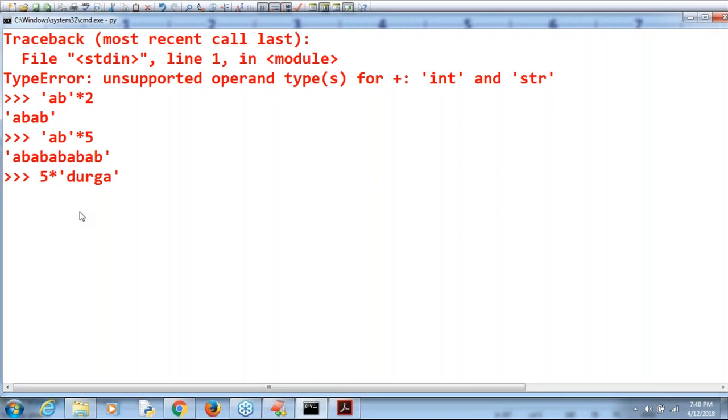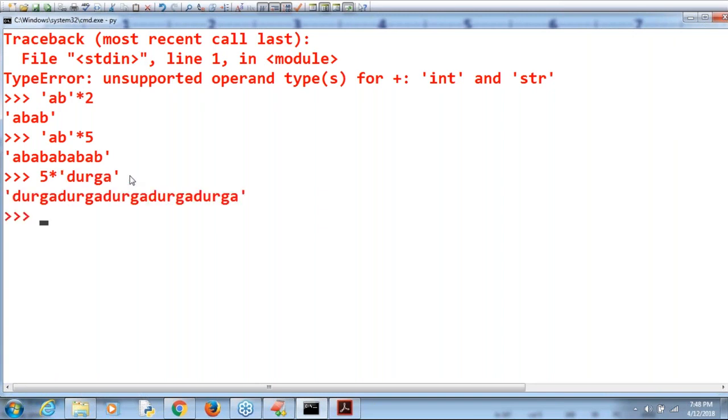Is it valid or not? What is the output we are going to get, sir? Durga 5 times. Sir, observe the order. First string and then number. But now I'm taking first number and then string. Is it valid or not? Respond. Perfectly, this one is valid, no problem at all. So a number is valid; Durga will be considered 5 times. Remember that it's valid, sir. Durga, and so on, it is going to be considered 5 times.